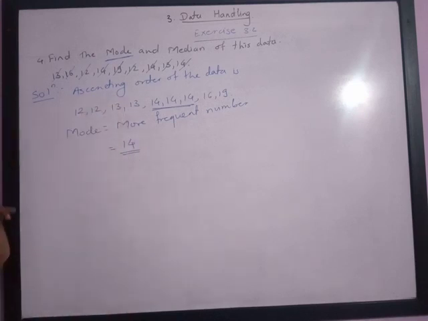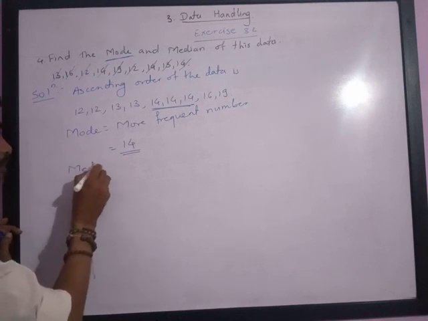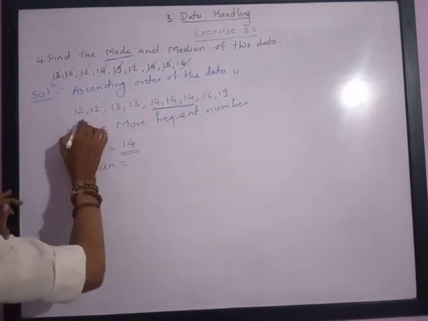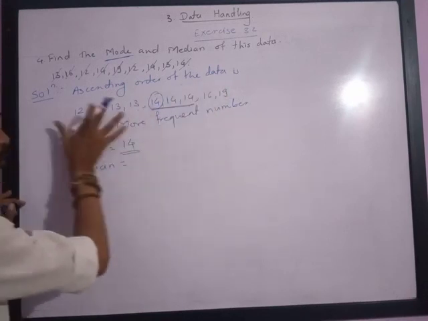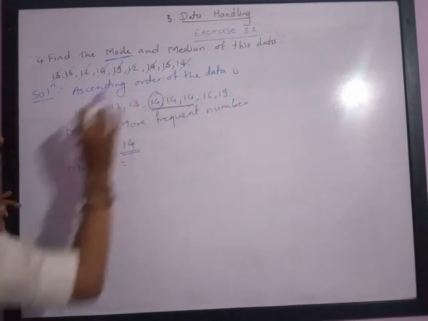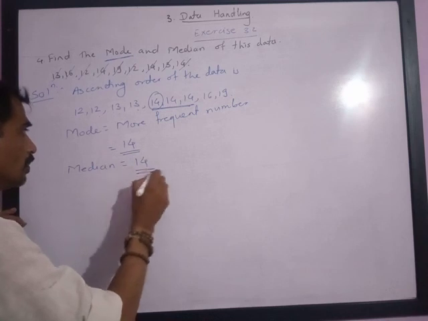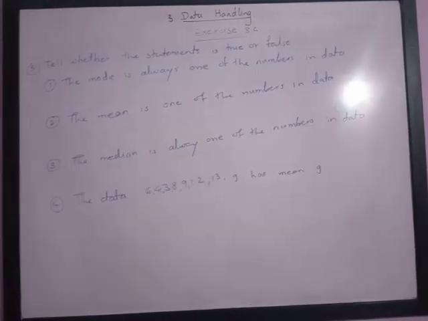Then next we are asked to find the median. Median is equal to the central value or middle reading. Now there are a total of 9 readings. So 1, 2, 3, 4, 5, the 5th will be the middle reading, with 4 on this side and 4 on that side. The middle reading will be 14, hence it is 14. So the mode is 14 and the median is also 14.